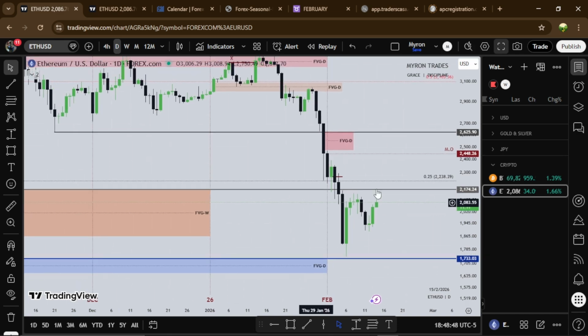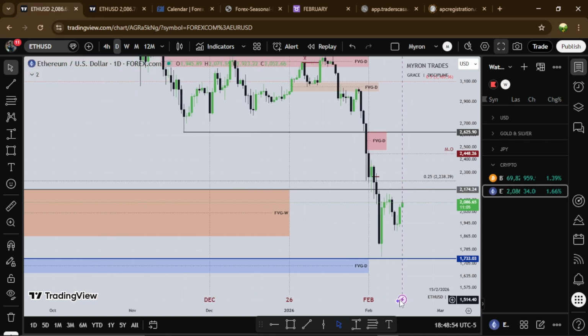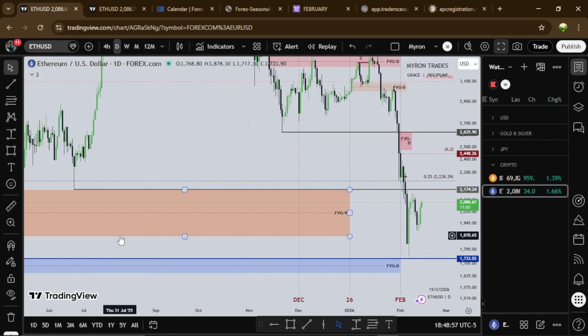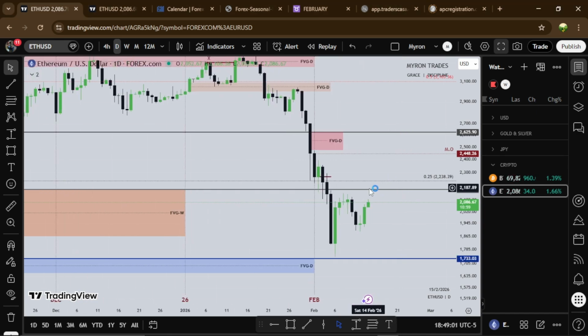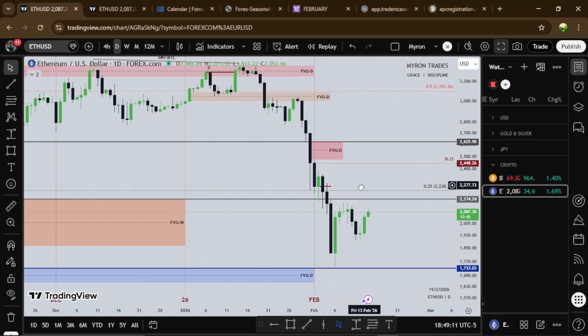So if this old low that has been taken out by Ethereum in the past, if we get a retracement into this line, we'll see a displacement lower or support, or this line acting as resistance to go lower, right? So we'll see how the new week unfolds.